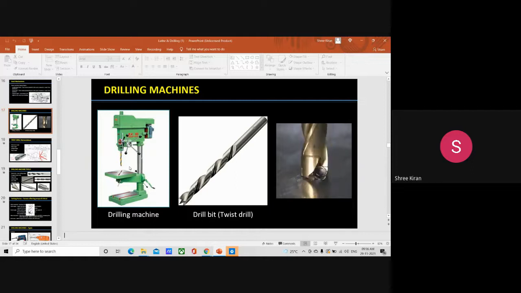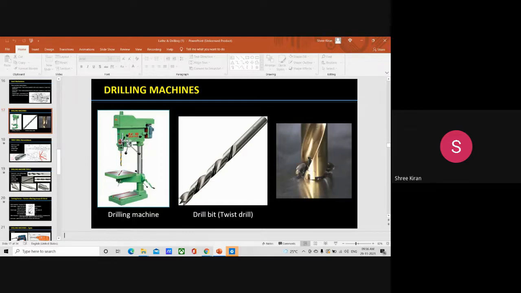Then comes the drill head. This is the drill head, and the drill head is always mounted on the top side of the column.